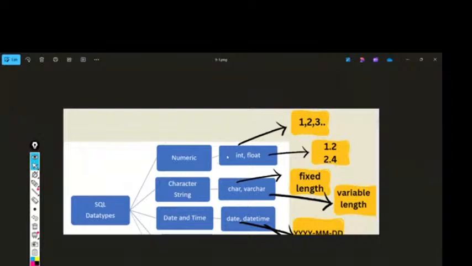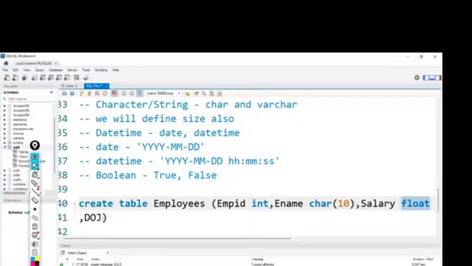If I click on this employees table, as you can see here in the information section, I can get all the information about it, like how many columns I have and, for each column, what data type we defined, right? We are able to see this information in this section. Just by clicking the table name, we can see every detail here. So this is how we create a table.